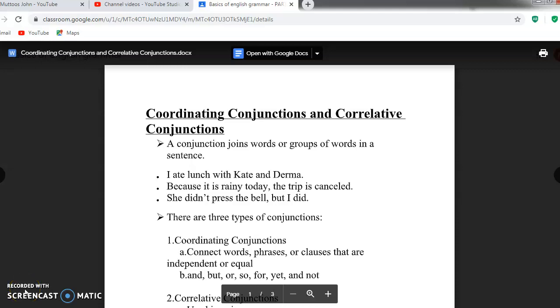Hello all. Let us see about coordinating conjunctions and correlative conjunctions. A conjunction joins words or group of words in a sentence. Example, I ate lunch with Kate and Dharma.